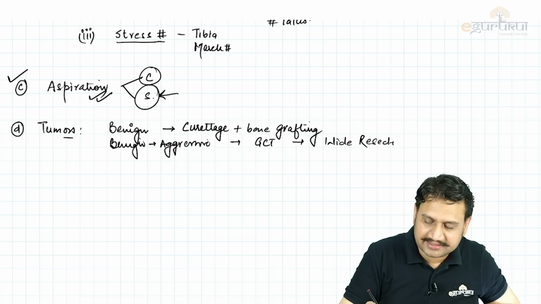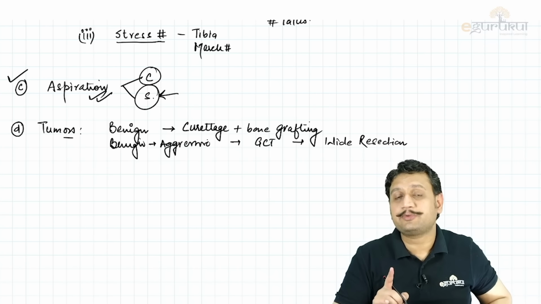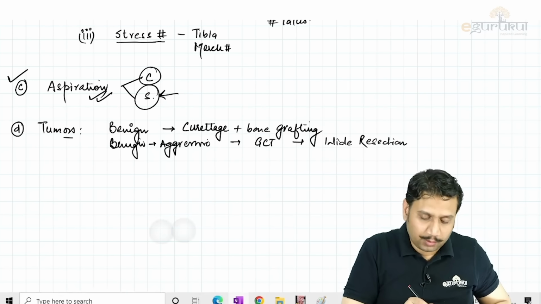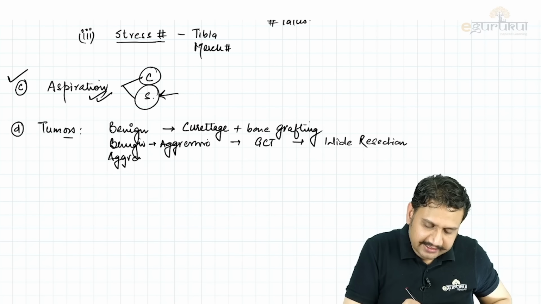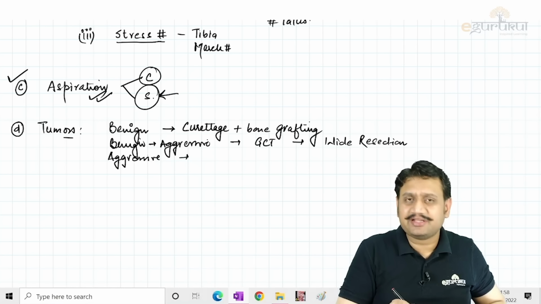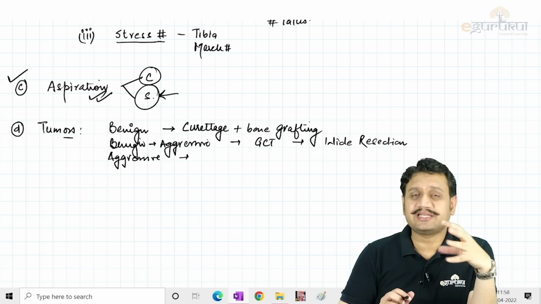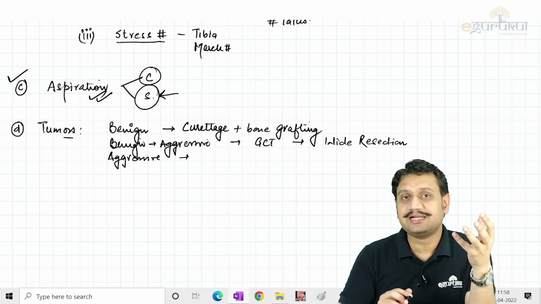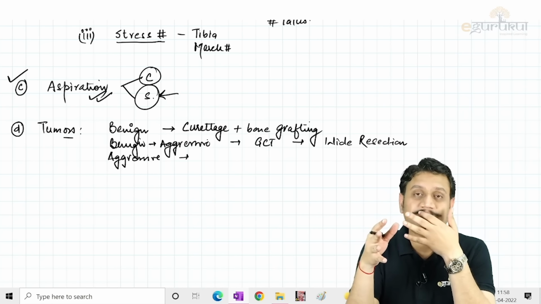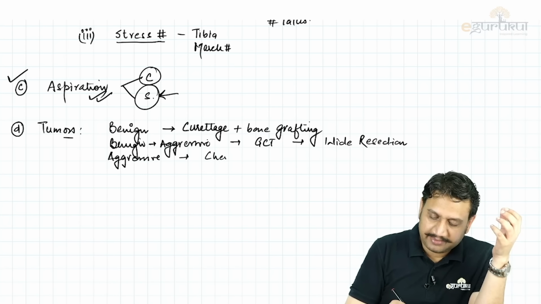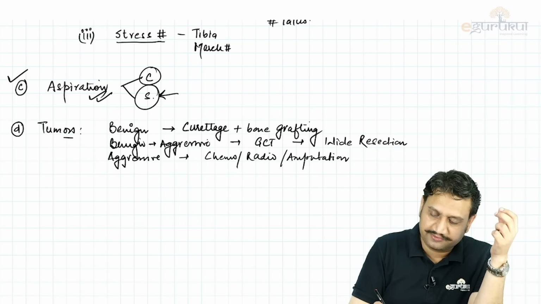What does that mean, wide resection? Here also we are not utilizing any chemotherapy or radiotherapy, it is wide resection. What does that mean? We are cutting from a normal area, right? And when there is an aggressive lesion, whenever there is an aggressive tumor, malignant tumor, osteosarcoma, chondrosarcoma, Ewing sarcoma, then only we give some therapy, chemotherapy to reduce the size of tumor. Then we do the surgery, that is amputation, and then we go for another episode of chemotherapy, which is given to kill the presumed micrometastasis. So any chemo, any radio, any amputation is usually reserved for aggressive lesions.